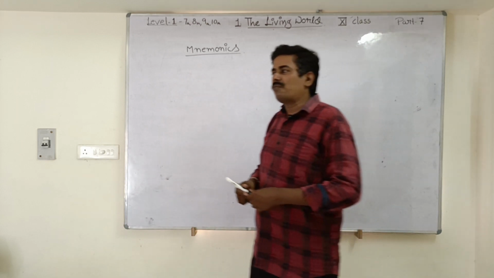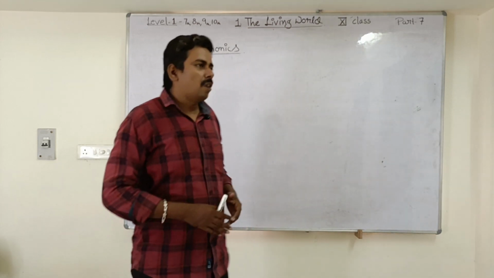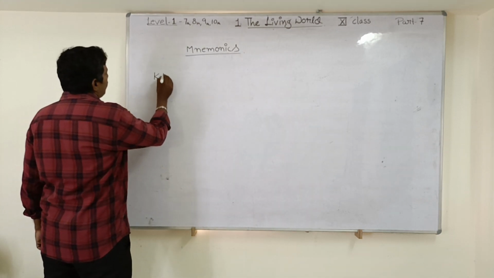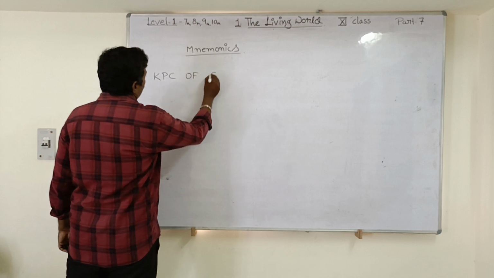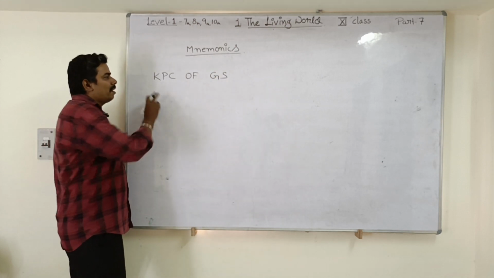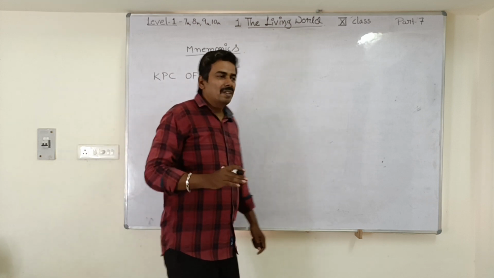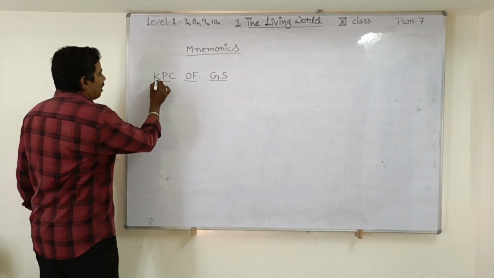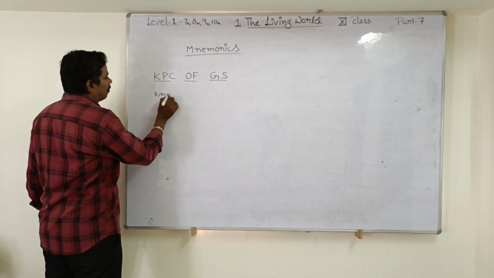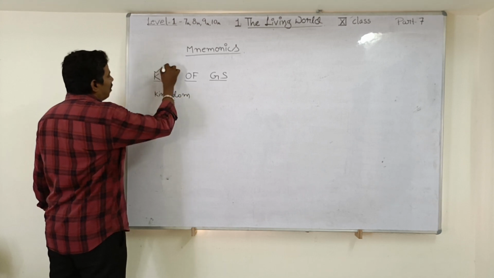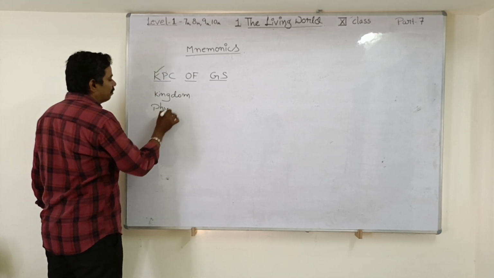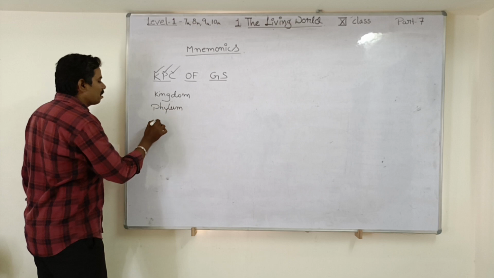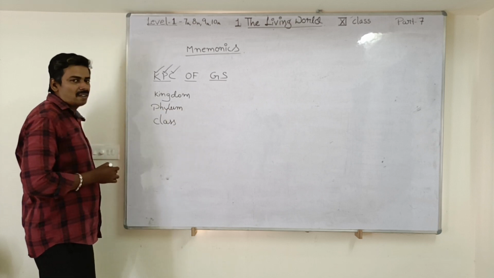Mnemonics of Living World. First of all, in order to remember the taxonomic hierarchy, I will give you a mnemonic: KPC of GS. So this is the mnemonic to remember the taxonomic hierarchy, my dear students. K stands for kingdom. P stands for phylum. C stands for class.